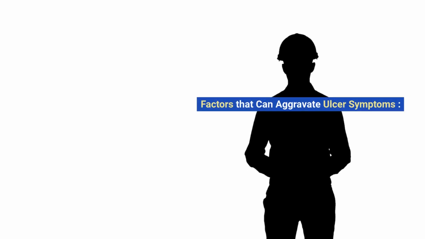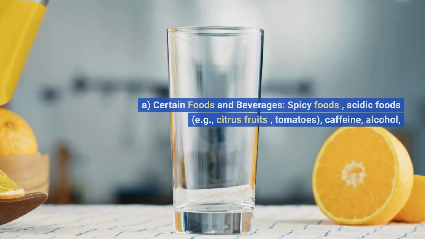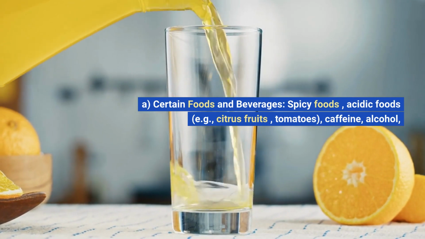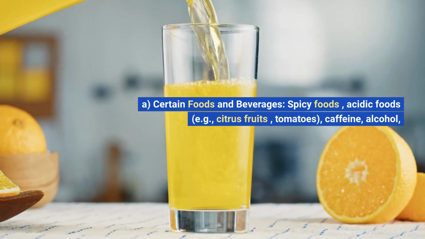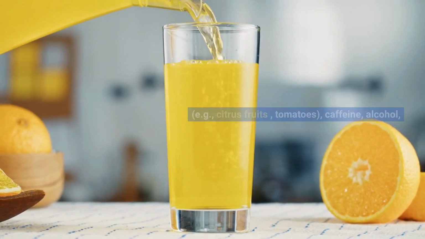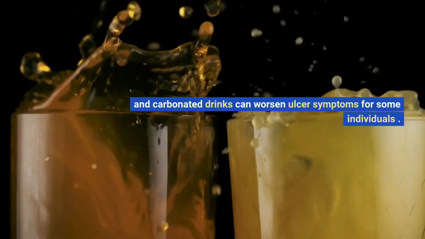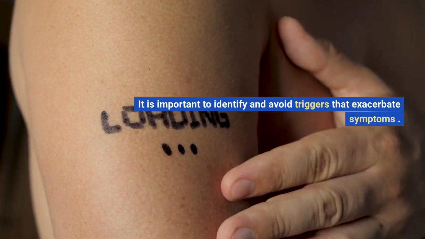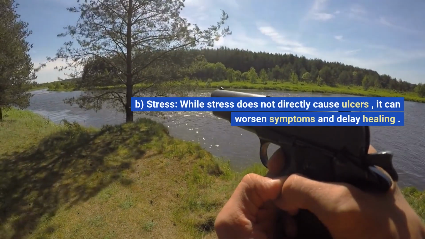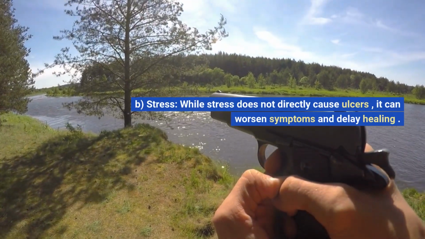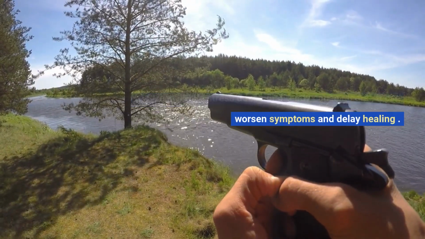Factors that can aggravate ulcer symptoms. A. Certain foods and beverages. Spicy foods, acidic foods, for example citrus fruits and tomatoes, caffeine, alcohol, and carbonated drinks can worsen ulcer symptoms for some individuals. It is important to identify and avoid triggers that exacerbate symptoms. B. Stress. While stress does not directly cause ulcers, it can worsen symptoms and delay healing.